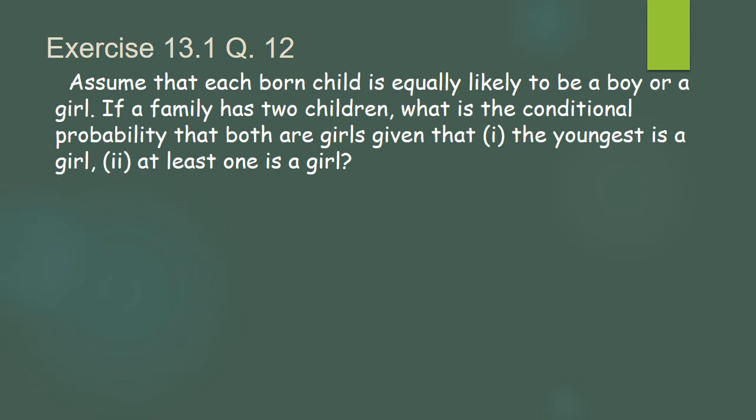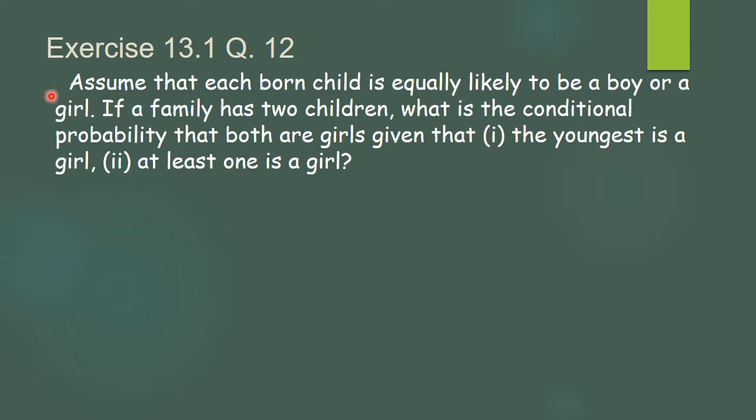For that, we will start exercise 13.1, question number 12. Assume that each born child is equally likely to be a boy or a girl. If a family has two children, what is the conditional probability that both are girls, given that the youngest is a girl and at least one is a girl?